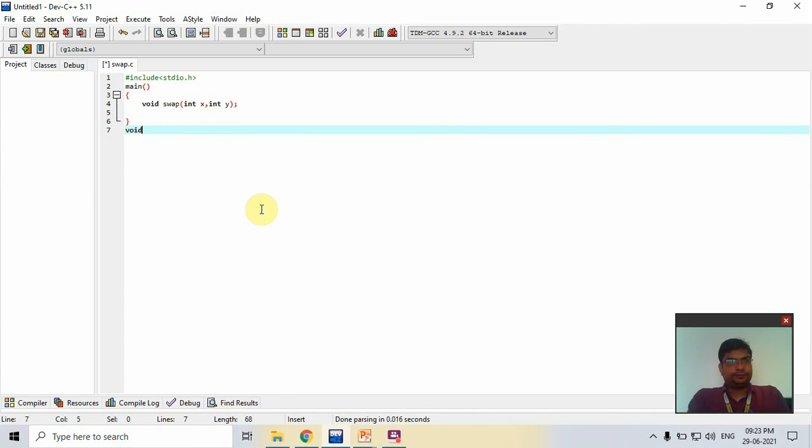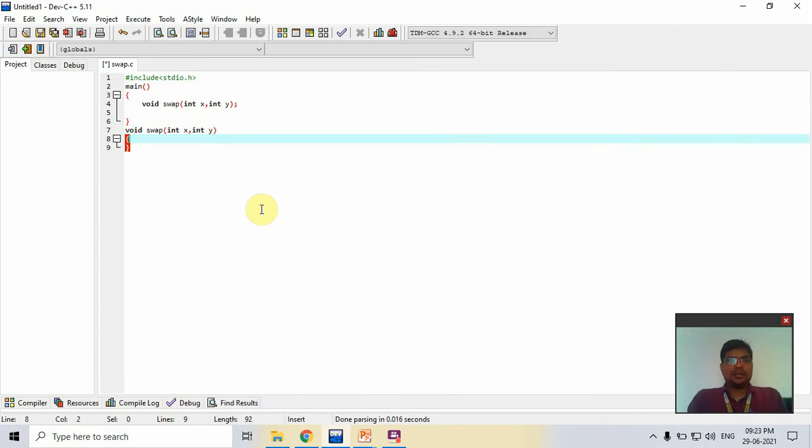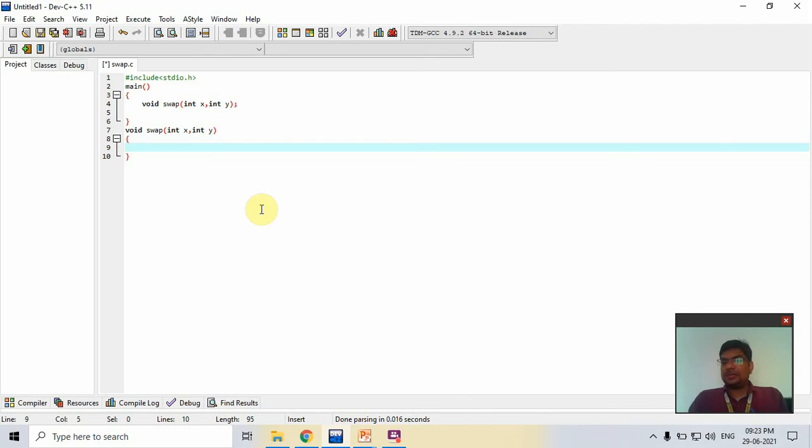Swap can be performed in two ways, with a third variable and without a third variable.